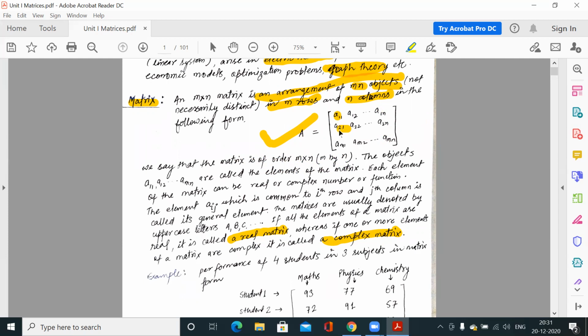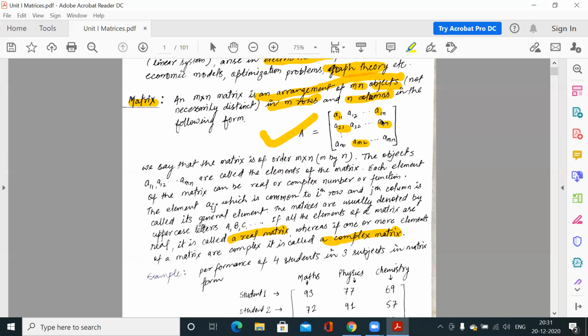The first component is with respect to the row and the second component is with respect to the column. So this A21 element belongs to the second row and first column. This Am2 means it belongs to the mth row and second column. This A2n means this element belongs to the second row and nth column. Clear?